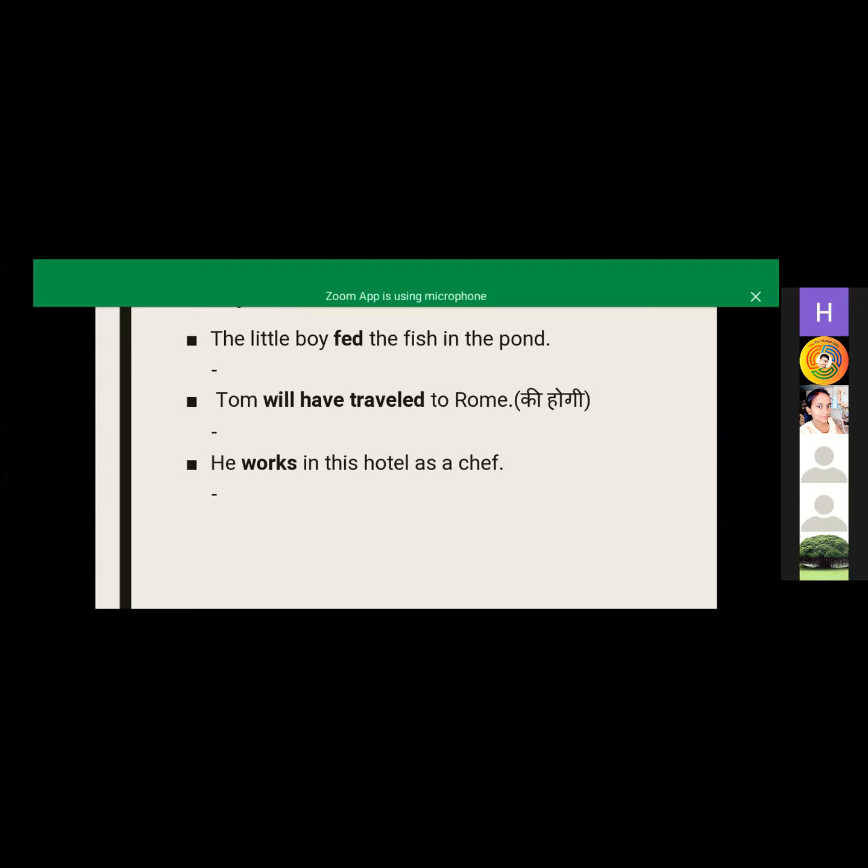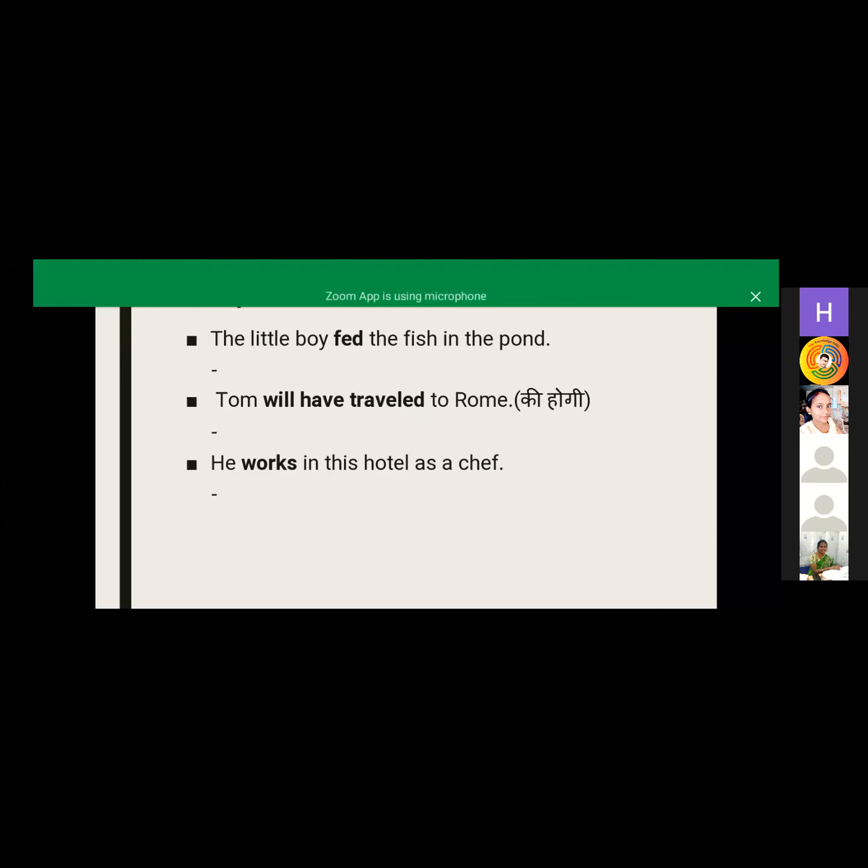So here is our sentence: the little boy fed the fish in the pond. Simple future? No, this is not future tense. It is past, simple past tense. So how can we convert this sentence into the simple future tense? The little boy will feed the fish in the pond. Will feed, yes.